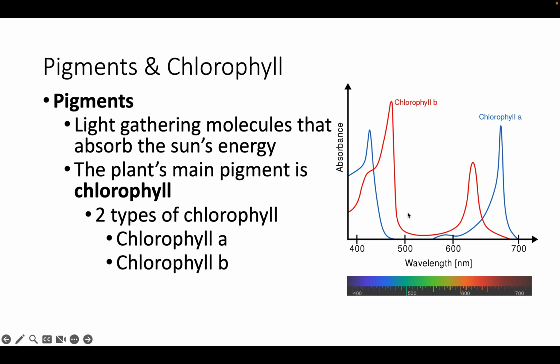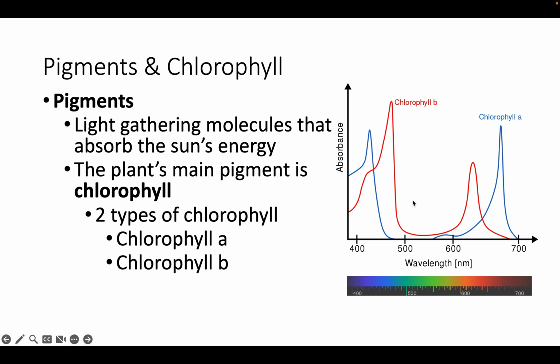They're really good at absorbing blue light and red light. This is the electromagnetic spectrum. This is from 750 to 380. Really good at absorbing blue light and red light, but not very good at all at absorbing green light.